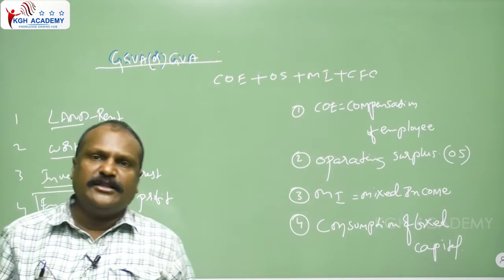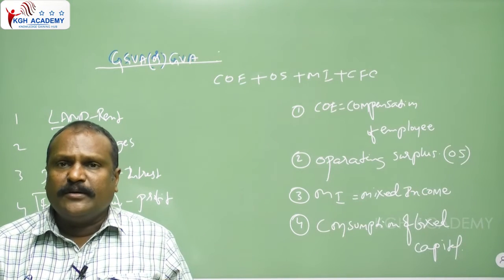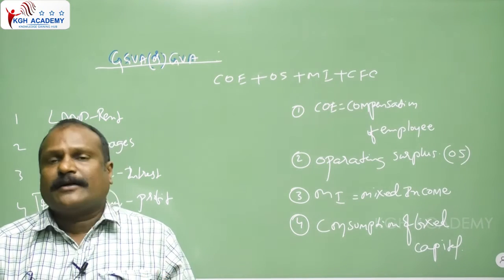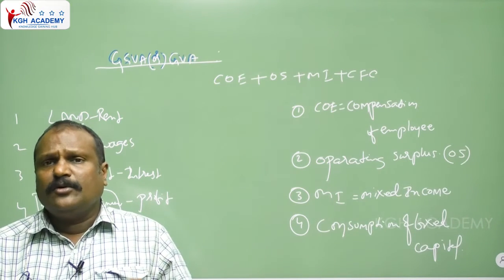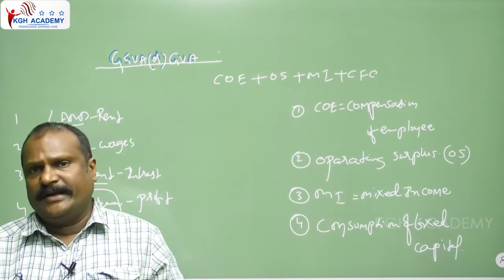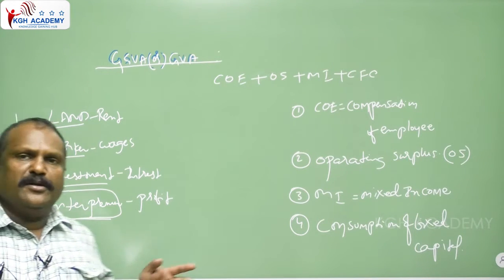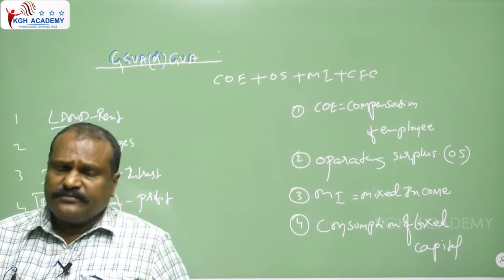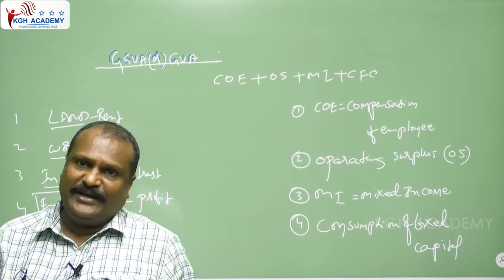The question was asked in the previous Group 2 examination: the most important factor of production. They gave 4 options: land, worker, investment, entrepreneur. All 4 are factors of production, but the most important is the entrepreneur only.